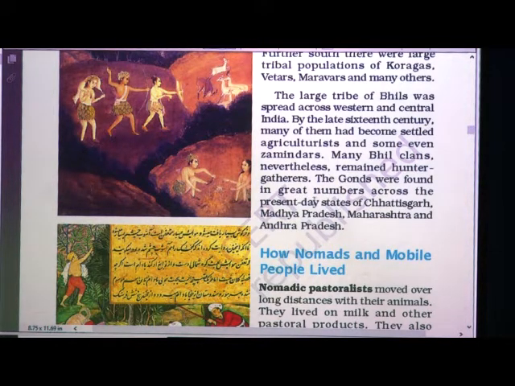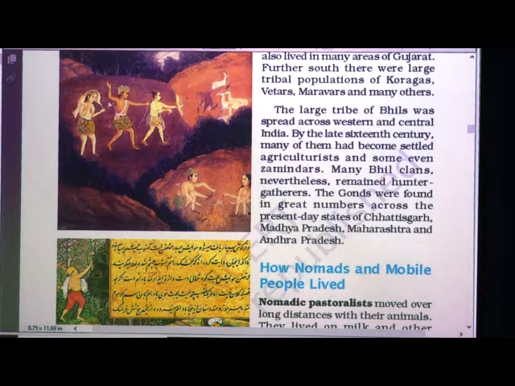See, the large tribe of Bhils was spread across western and central India. By the late 16th century, many of them had become settled agriculturalists. They used to do agriculture and some even became zamindars. Many Bhil clans nevertheless, what does that mean? However, they remained hunter-gatherers only. The Gonds were found in great numbers across the present day states of Chhattisgarh, Madhya Pradesh, Maharashtra and Andhra Pradesh. You can see the people hunting.